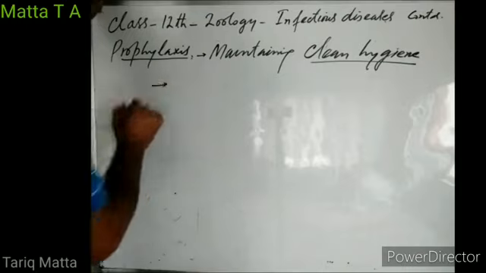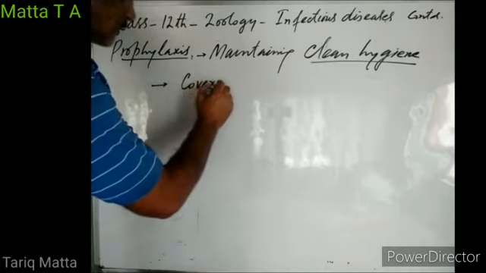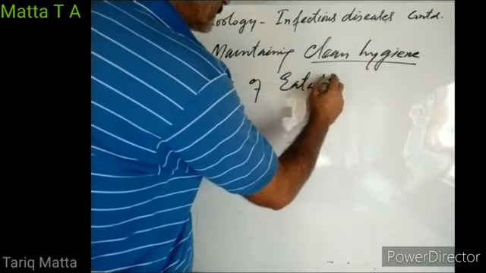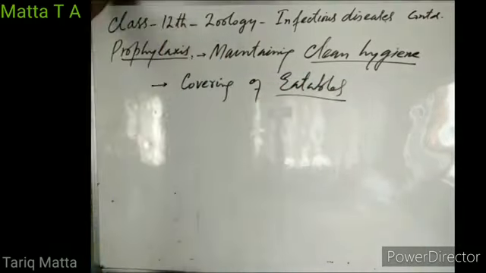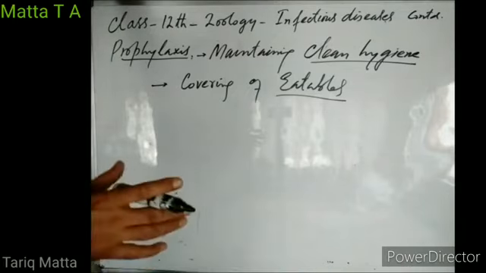Number second, covering of eatables. So we should not keep our food items exposed to houseflies and cockroaches. Houseflies, they sit on the drains where the human excreta may be present. If the human excreta is present in open, houseflies may sit on it and they may carry the eggs.